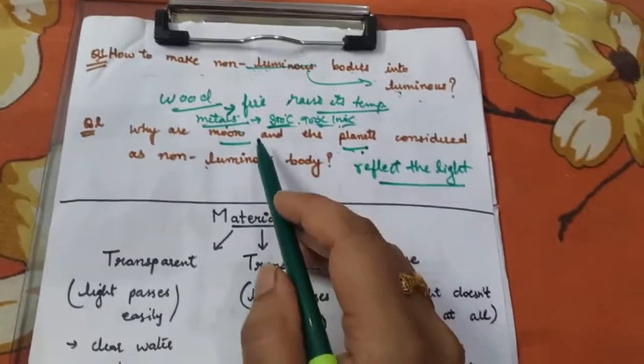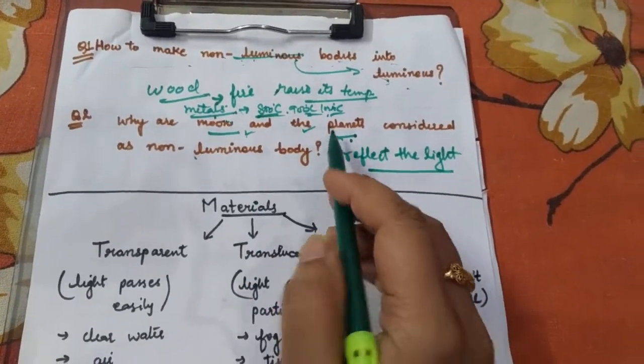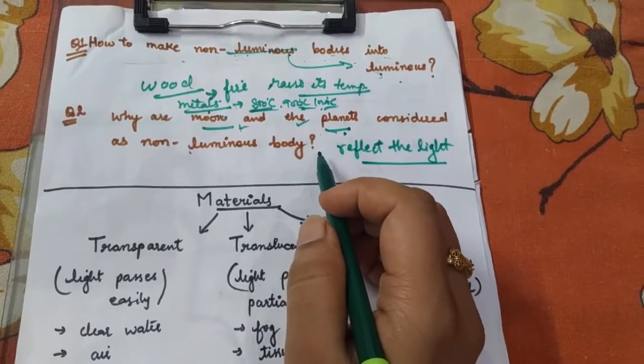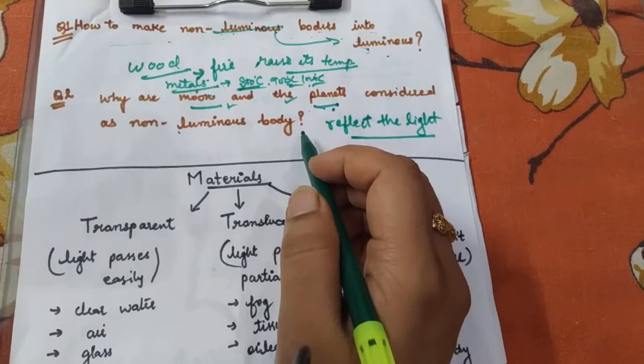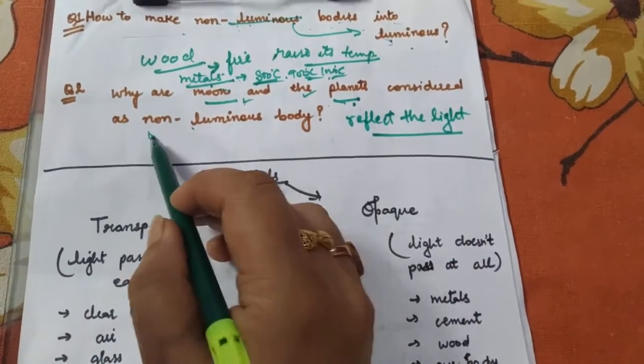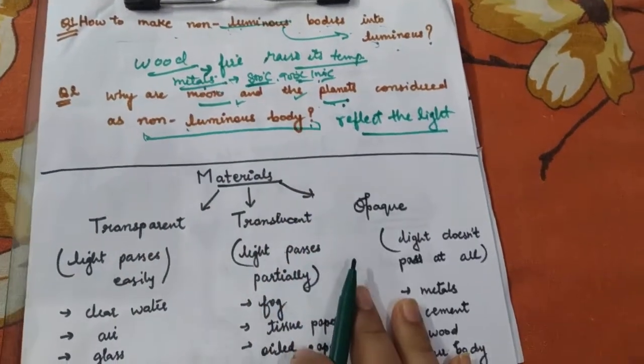So, how are we able to actually see the moon and the planets? Obviously, they must be reflecting the light of the sun. So they don't have their own light energy. They're only reflecting it. That's why they are called non-luminous bodies.